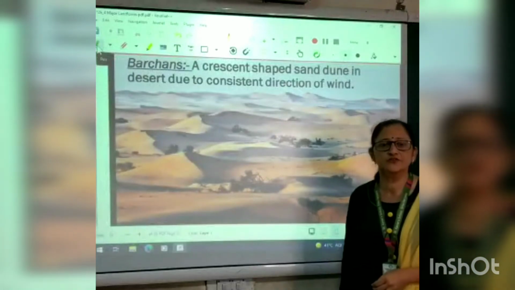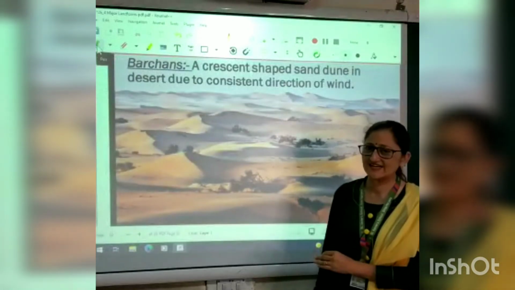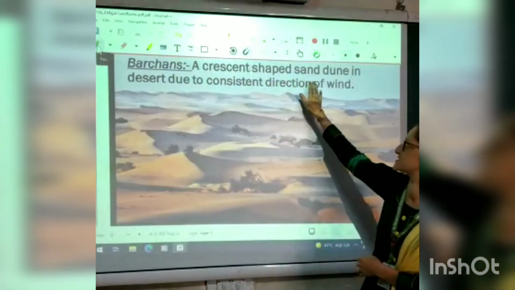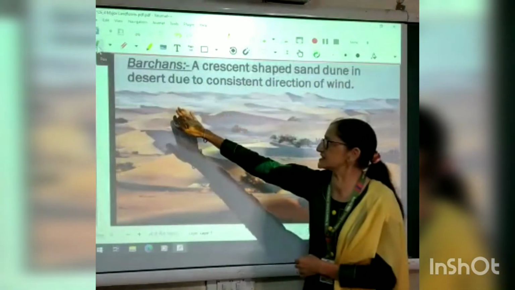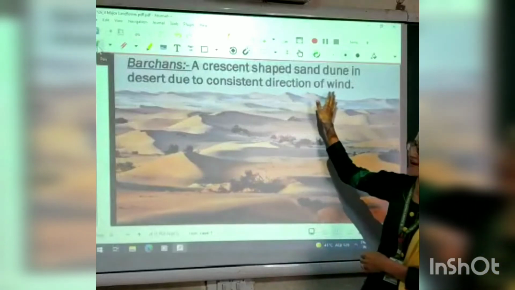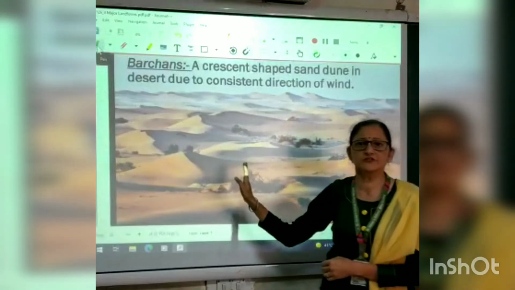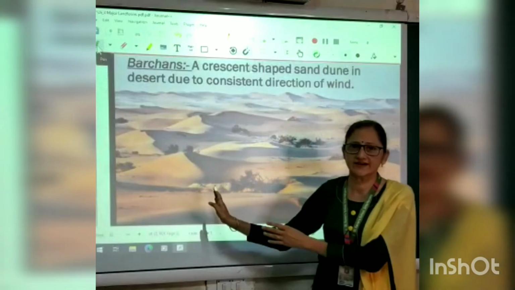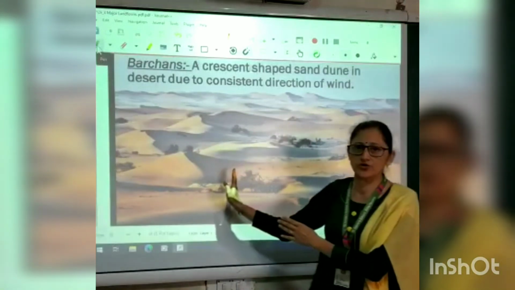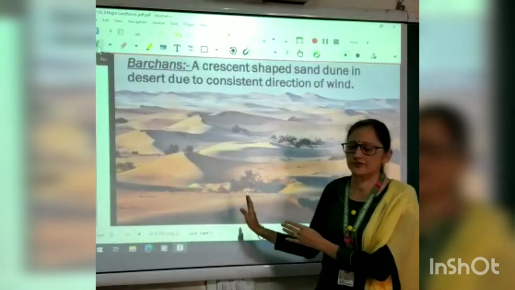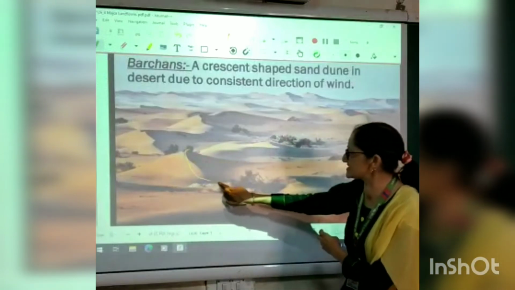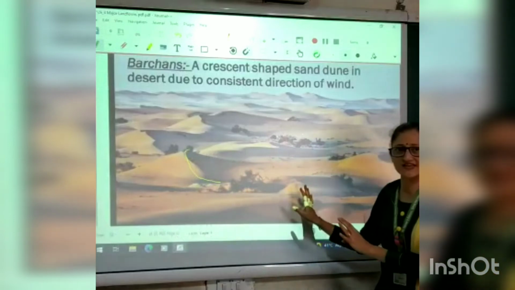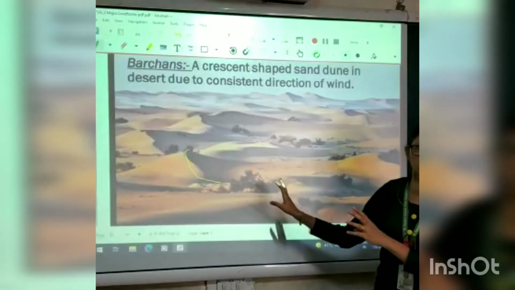Next feature which is formed in the desert areas are the barchans. These are crescent shaped sand dunes in the deserts due to consistent direction of wind. When wind starts moving from one direction only, at that time the wind erodes one side of the sand dune, and this feels like a crescent shaped moon.